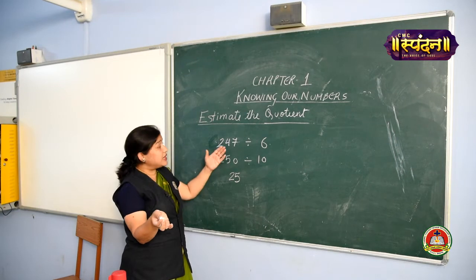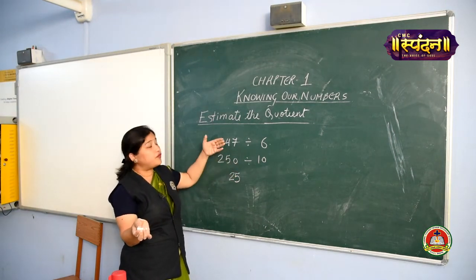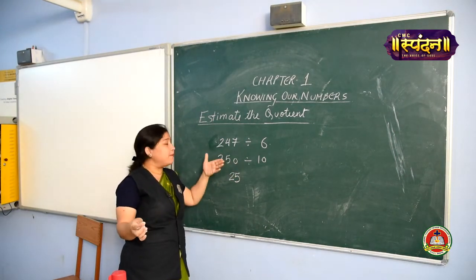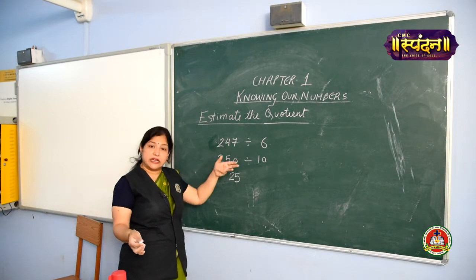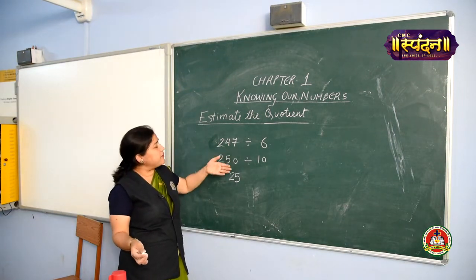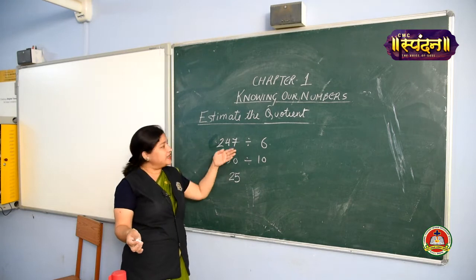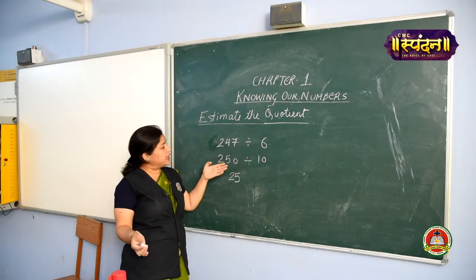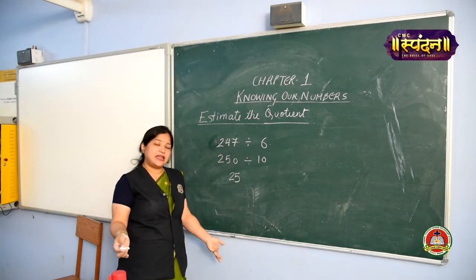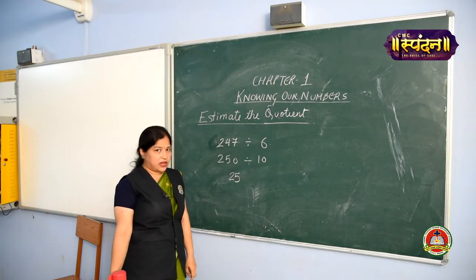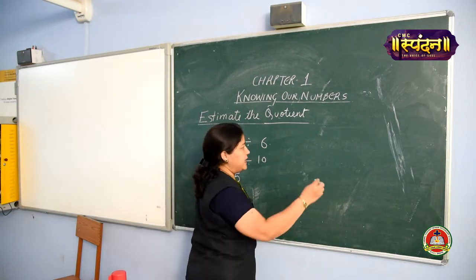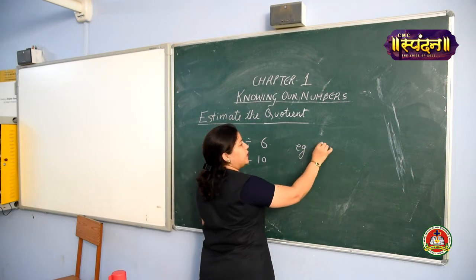Clear? So, there is no certain rule. I told you we have to find out their compatible number. Compatible number means the number which is nearer to the numbers. Clear? 247 now rounded off to 250. The 6 becomes 10. Now, you can easily divide 250 by 10 and the answer will be 25. Can you guess the next question? Okay, this is for you girls. Quickly do it.